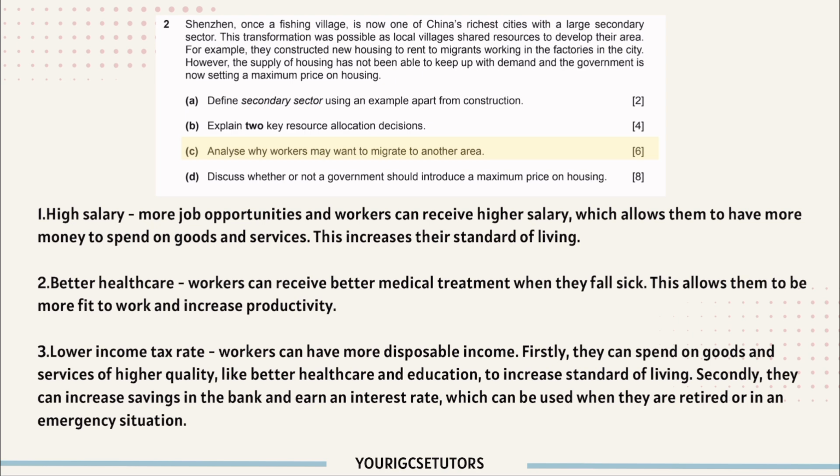Third, lower income tax rate. So this results in workers having more disposable income. Disposable income is the income after deducting tax. Firstly, they can spend on goods and services of higher quality, like better healthcare and education, to increase standard of living. Secondly, they can increase savings in the bank and earn an interest rate, which can be used when they're retired or in an emergency situation.